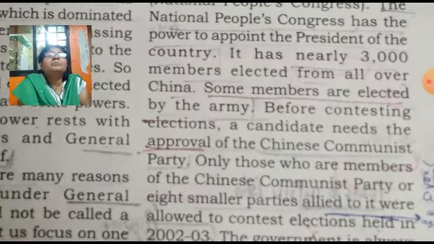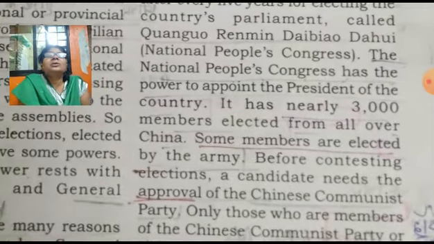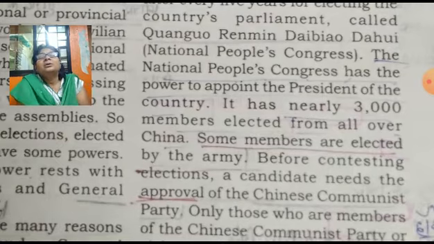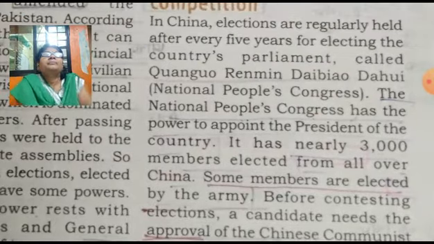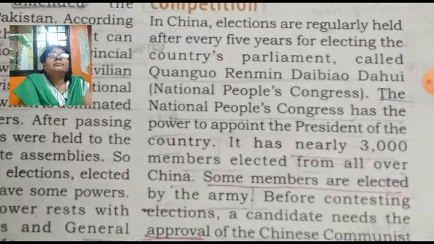In the Chinese language, that parliament is called Quanguo Renmin Daibiao Dahui, which means National People's Congress.